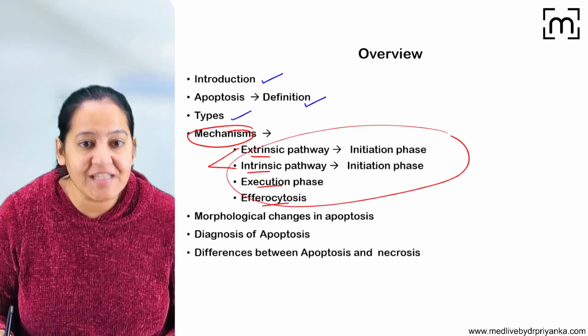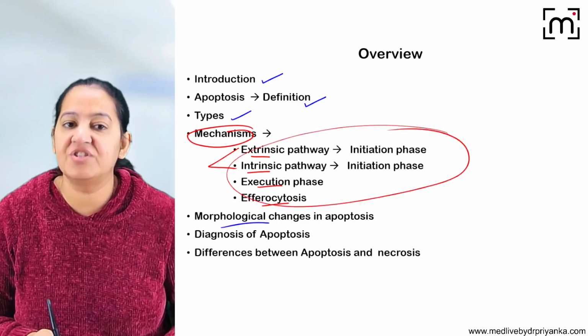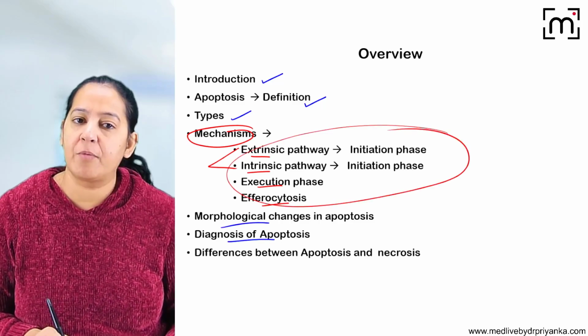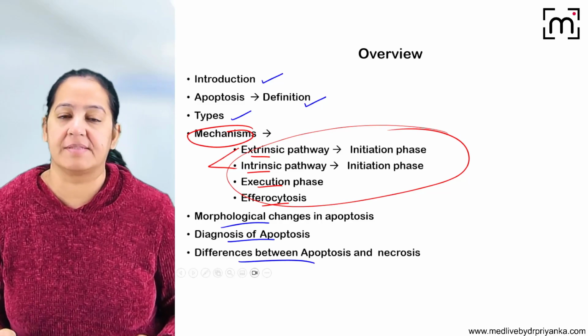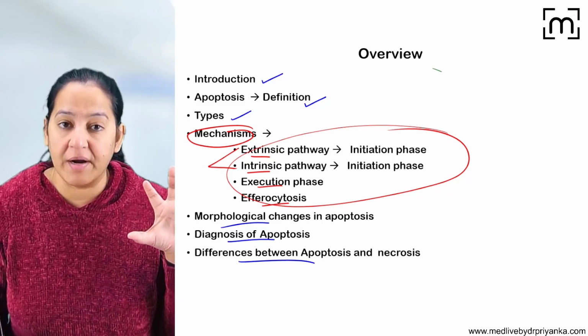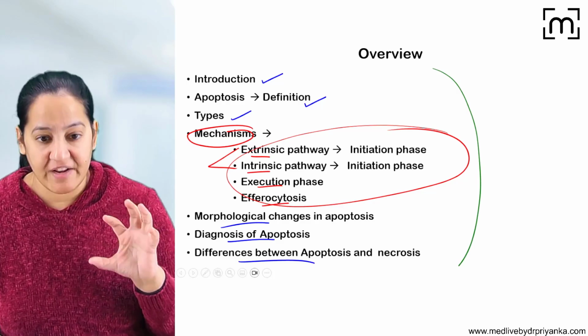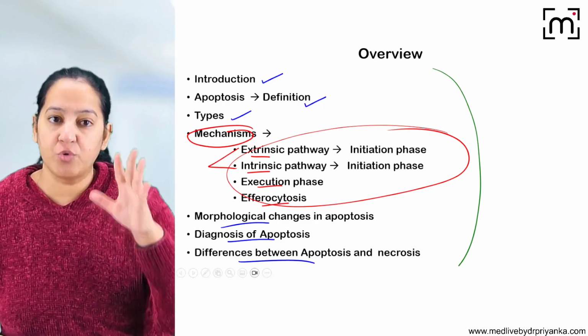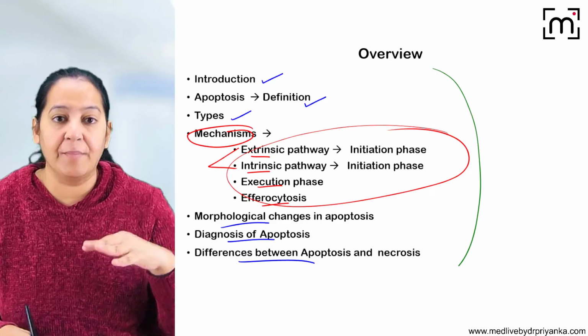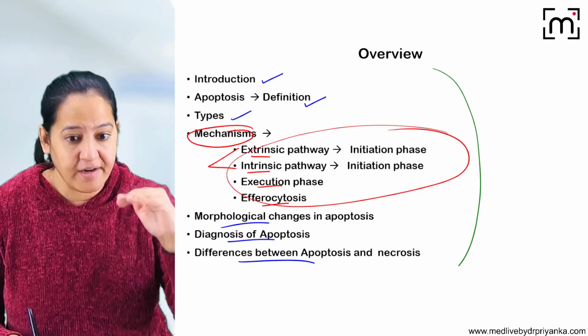So we will see the mechanism of apoptosis. Then we will see the morphological changes in apoptosis, diagnosis of apoptosis, and differences between apoptosis and necrosis. I request all my dear students to understand this overview. In every chapter, I have given you this overview. So whenever I give you the overview, I want you to learn it so that in the exam, you can recreate your answer under these headings.